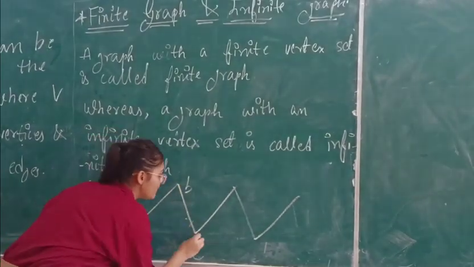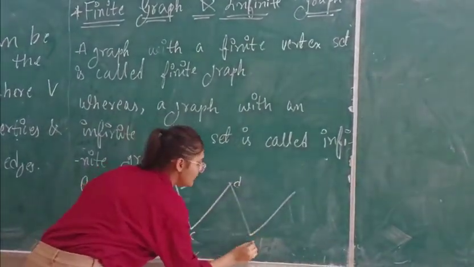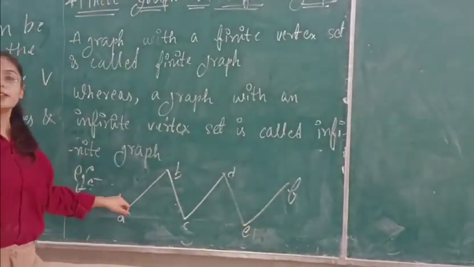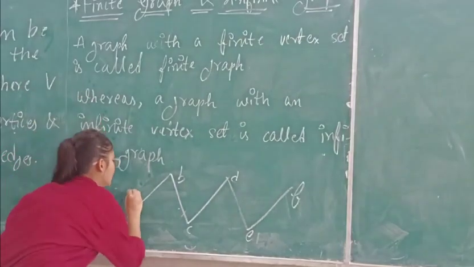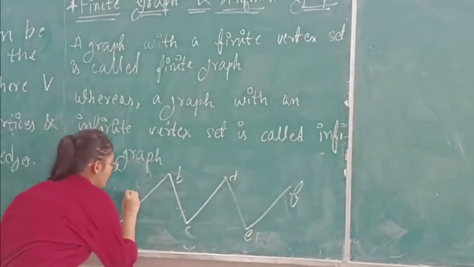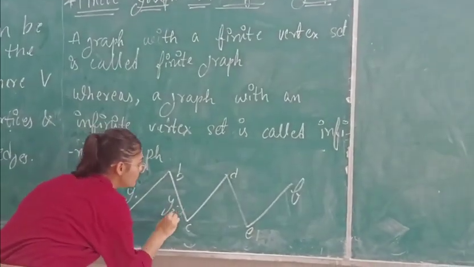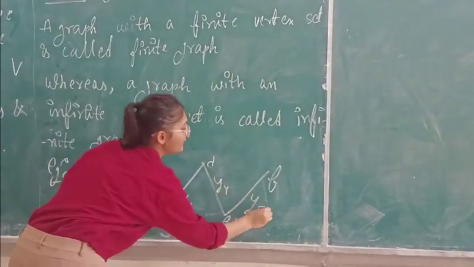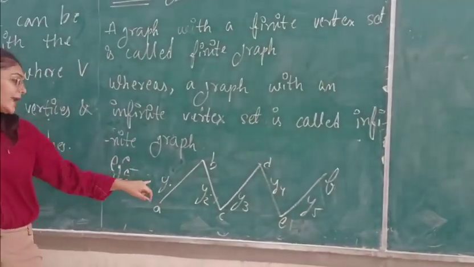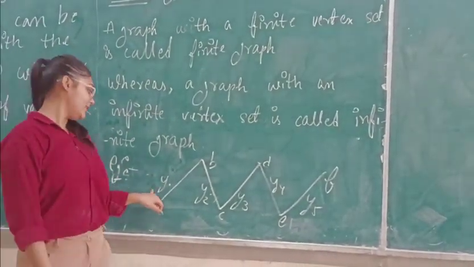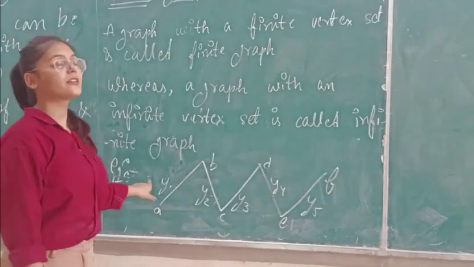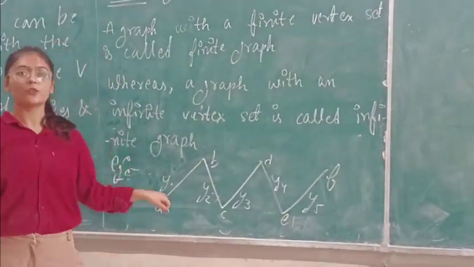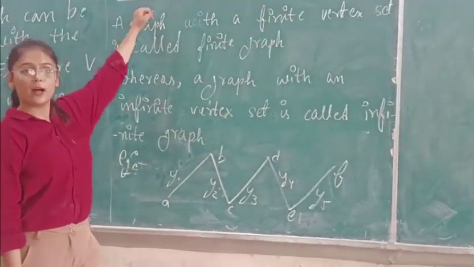where A, B, C, D, E, and F are the vertices of this graph, and Y1, Y2, Y3, Y4, and Y5 are the edges of this graph. Here we can clearly see that this graph carries limited number of edges and vertices. So this is an example of finite graph.